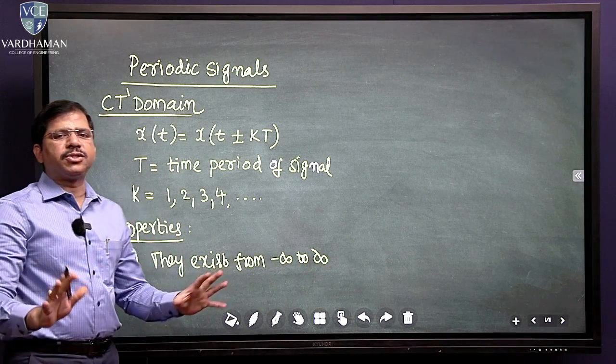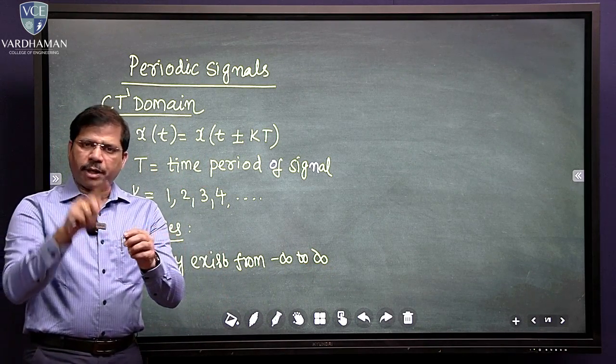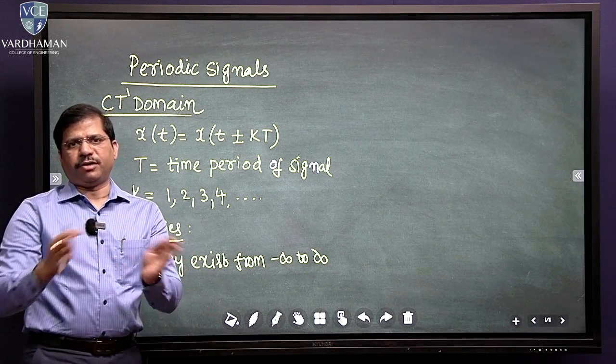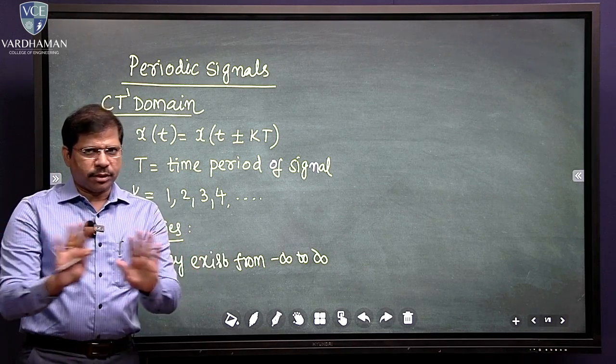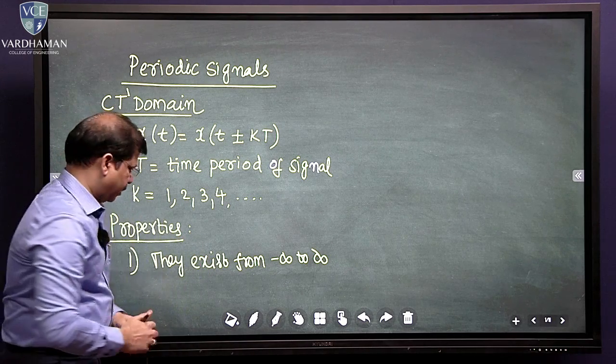If any signal does not exist between minus infinity to plus infinity, or exists only in a particular interval, from some finite point to finite point, then it is not a periodic signal. Why they are not periodic signals, that we will see anyway.